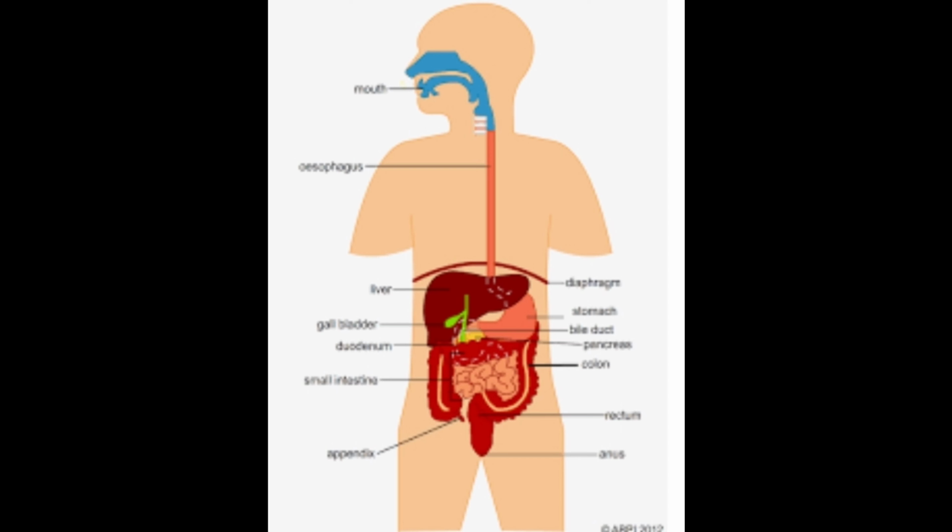The esophagus has two sphincters: the upper esophageal sphincter and the lower esophageal sphincter.